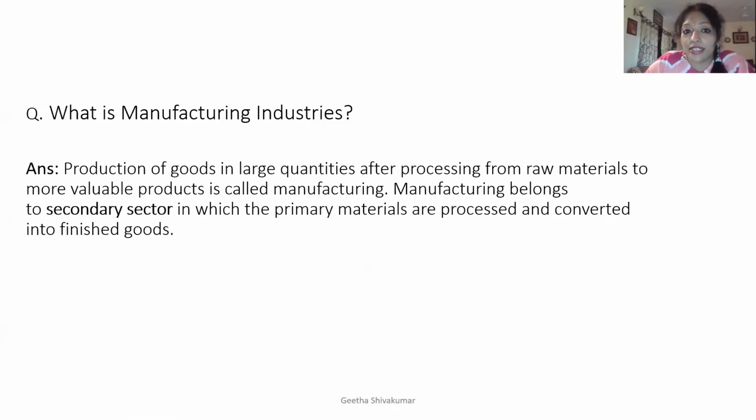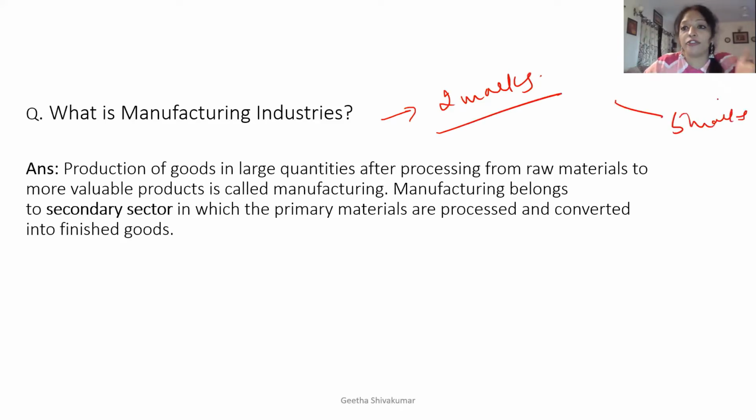What is manufacturing industry? The question will come for 2 marks, or the question can come for 5 marks with the combination of the question. For example, they can ask you, what is manufacturing industry? Give importance of manufacturing industry, 2 plus 3. Or they can ask you, what is manufacturing industry? What are the ideal location to set up one industry? 2 plus 3. Or they can ask you a 3 marks question, what is manufacturing industry? Give any 2 factors for ideal industrial location, 1 plus 2. So the combination of question can be anything, but the very important definition to learn is manufacturing industry.